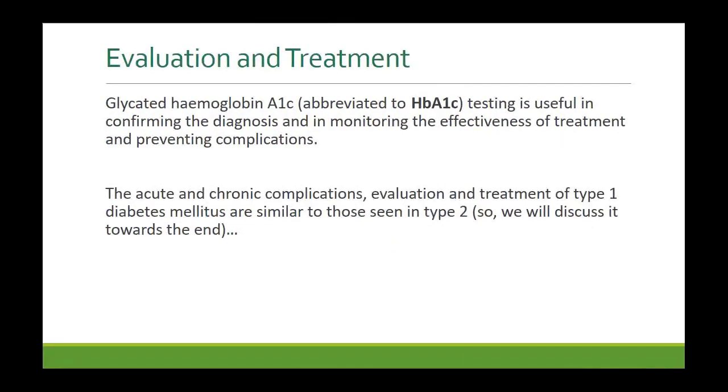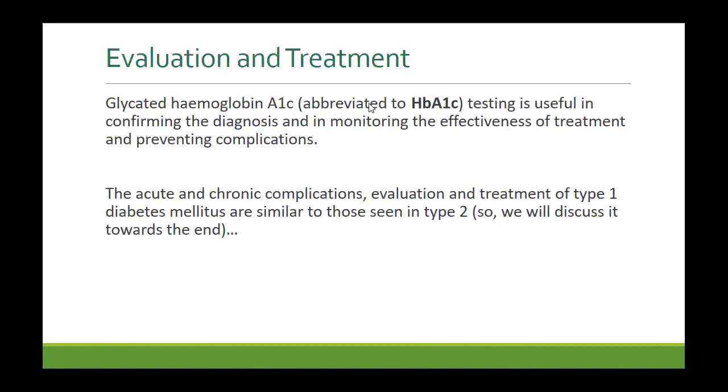How do you evaluate? One thing I told you earlier is that you can measure blood glucose levels. You can also measure hemoglobin. This is glycated or glycosylated hemoglobin, HbA1c. The globin chain of hemoglobin gets glycosylated, so glucose can attach to it and remain attached to it.